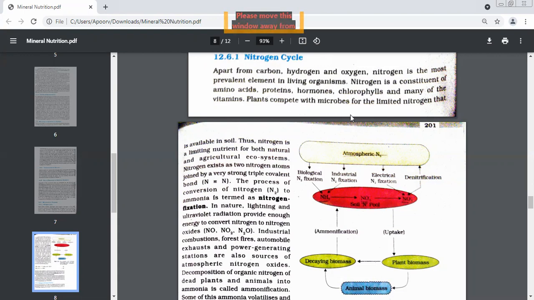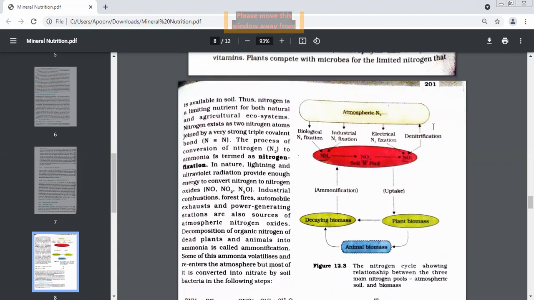Plants compete with microbes for the limited nitrogen that is available in the soil. The problem is that the amount of nitrogen in the soil is very limited. It is not much. Who does the plant have to compete with for getting that nitrogen? Microbes. So there is going to be a competition. The amount of nitrogen in the soil is very less. Number one is plants. Who else needs that nitrogen? Microbes.